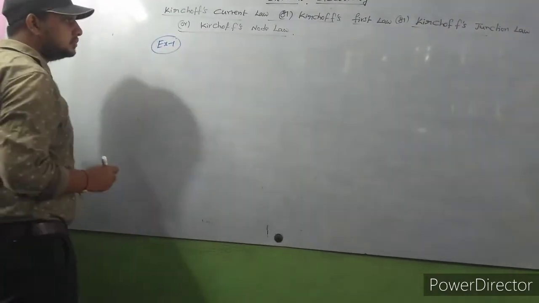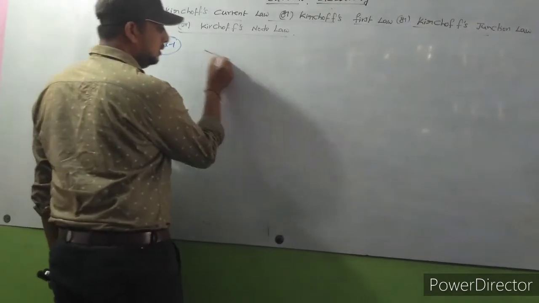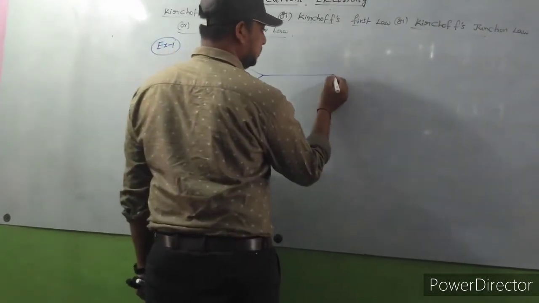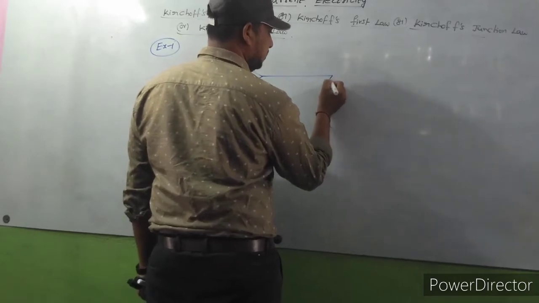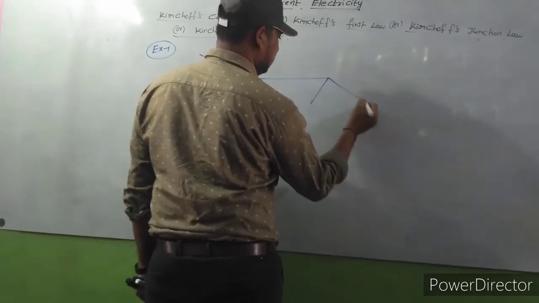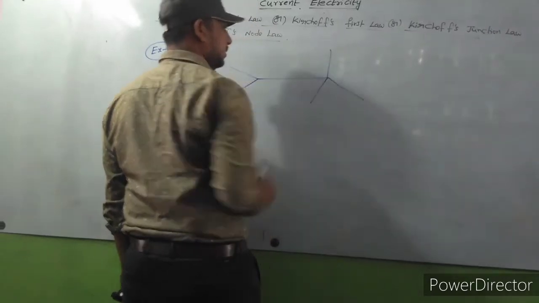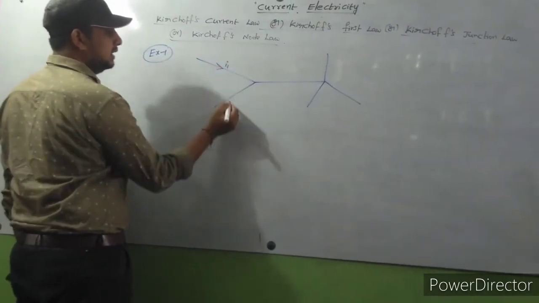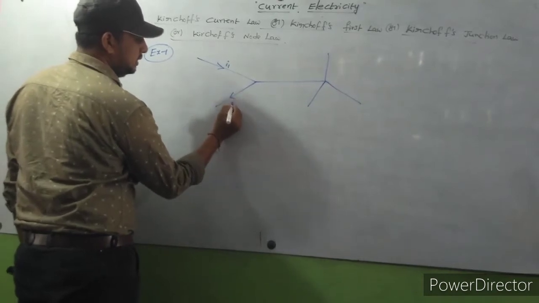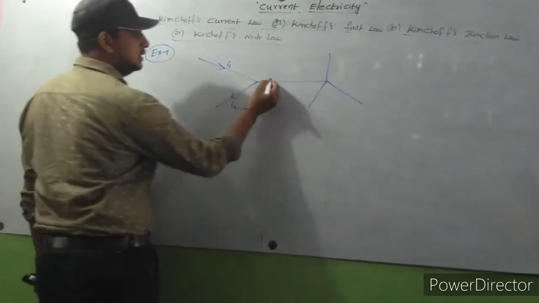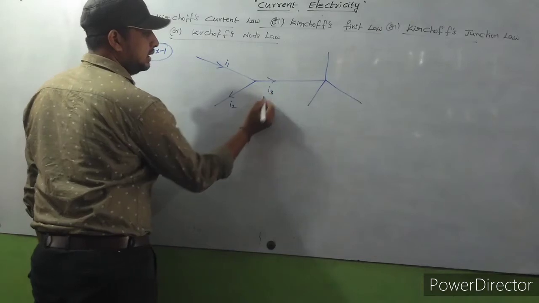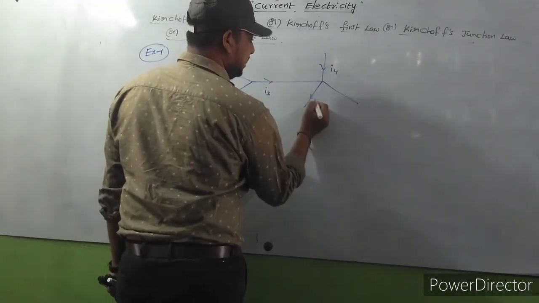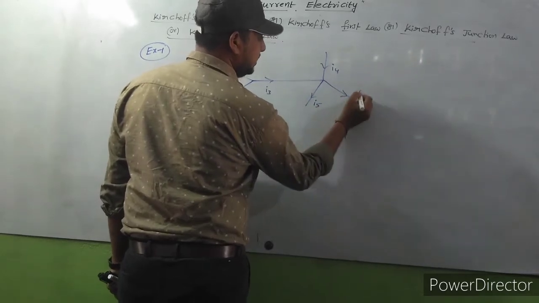Example 1. This is the I1 current, I2 current, this is the I3 current, here is the I4 current, I5 current, I6 current.